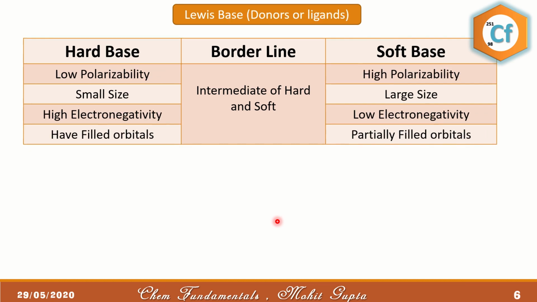Okay. So let's move to the Lewis bases, the donors or the ligands. In this case, the category was divided on the basis of polarizability. So hard bases have low polarizability, that means they have small size, high electronegativity, and moreover they also have filled orbitals. Soft bases on the other hand have high polarizability, which means they have higher negative charge, larger size, and hence have low electronegativity. They generally have partially filled orbitals, and those which cannot be categorized in the two categories are considered in the borderline.